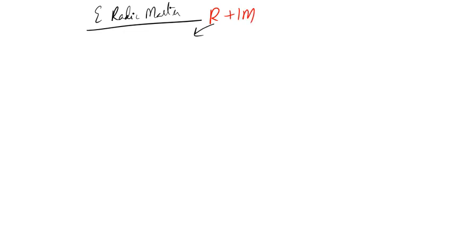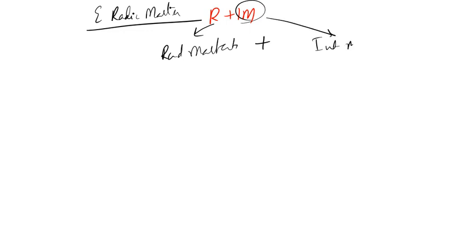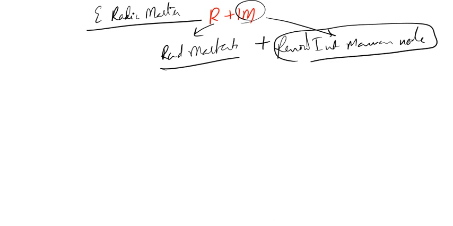R for radical mastectomy plus removal of IM, the internal mammary nodes. So radical mastectomy with removal of internal mammary nodes is called extended radical mastectomy. Extended means you will remove the internal mammary nodes along with the radical mastectomy.